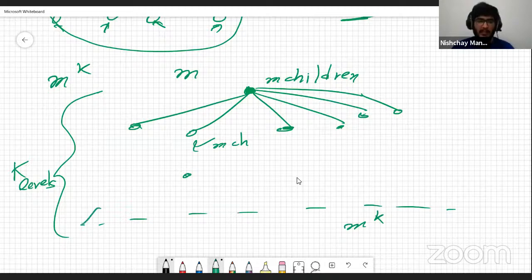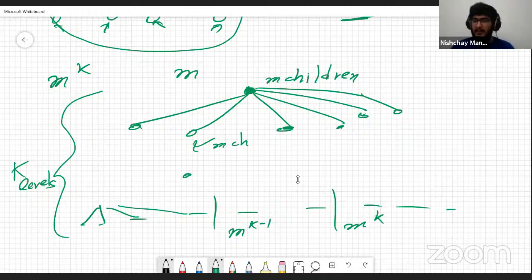Basically what I mean is I'm going to group these m to the power k horses into m to the power k minus 1 partitions, where each partition has m horses, right? I'm going to have a race within each group of m horses, and at the next level I'm going to have m to the power k minus 1 horses.